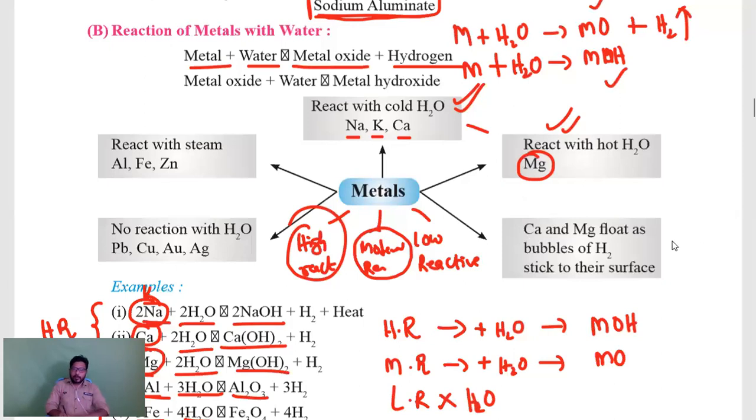Coming to this, calcium and magnesium float as bubbles of H2 stick to their surface. It means if you take a beaker and add some water to it, take one small piece of magnesium and drop it, first that magnesium will go to the bottom because it is a metal and has some density. While it is reacting with water, it will form hydrogen gas also. That hydrogen gas will stick at the bottom surface of the metal and lift the metal up, and you can find that the metal will float on the surface because at the bottom there will be hydrogen bubbles. That is the concept.